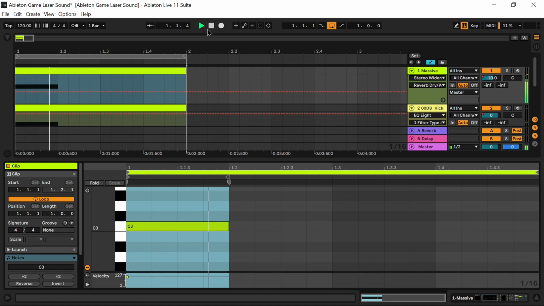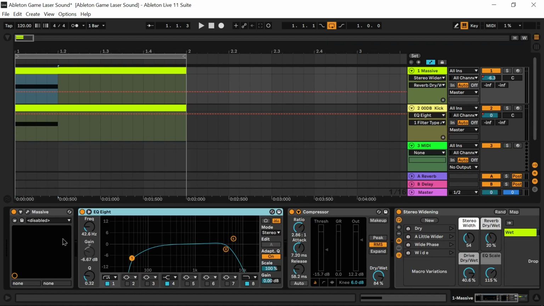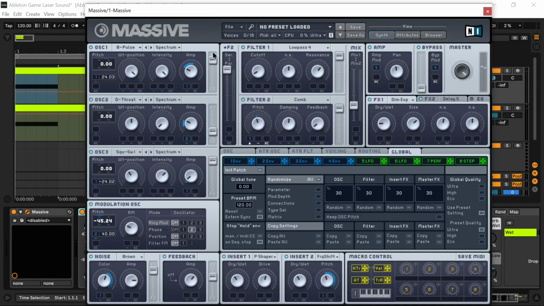In Ableton Live 11 DAW, or digital audio workstation, it could be noted that on MIDI channel 1 the C3 music chord of the 1/4 of a music bar is used with the Native Instruments Massive plugin to create the laser gun sound. Within Massive it is also of interest that no preset has been loaded to create the laser sound other than a musical tone. What did help for creating the sound were settings inside of Massive, such as the oscillators, filters, inserts and master effects with various settings, as could be noted.